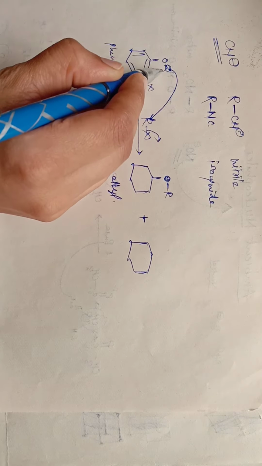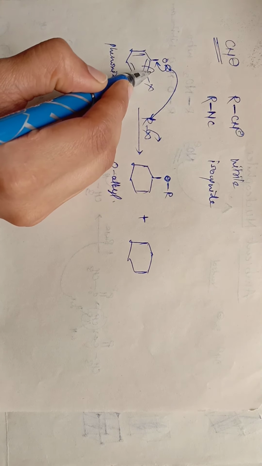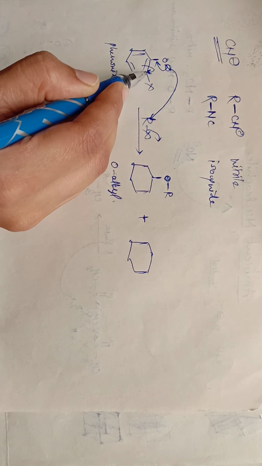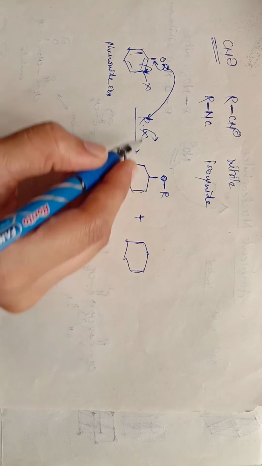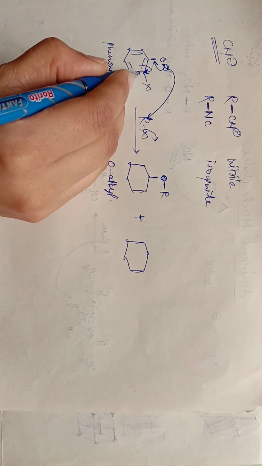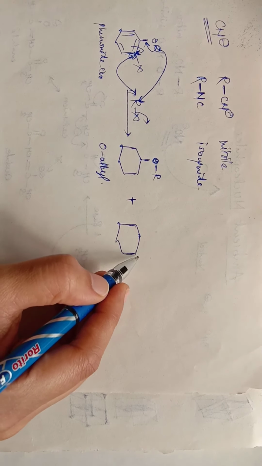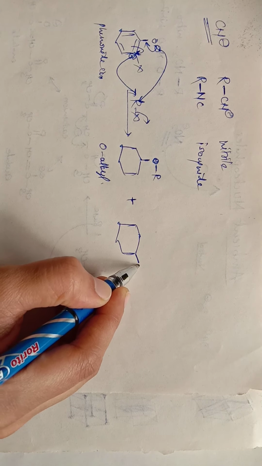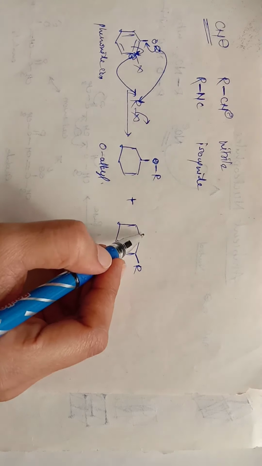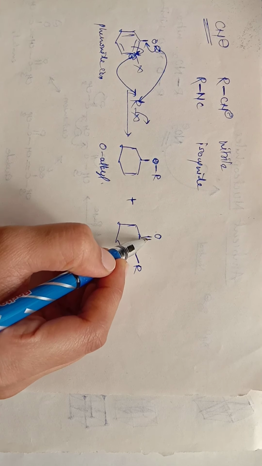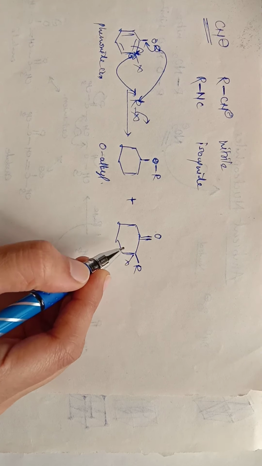Suppose this electron shift on this and these electrons shift on this, then at this position you will get a negative charge. This negative charge will act on this R, and X minus will be eliminated out. So substitution will take place at this position, R, right? So you will get a double bond O, here is X as it is.